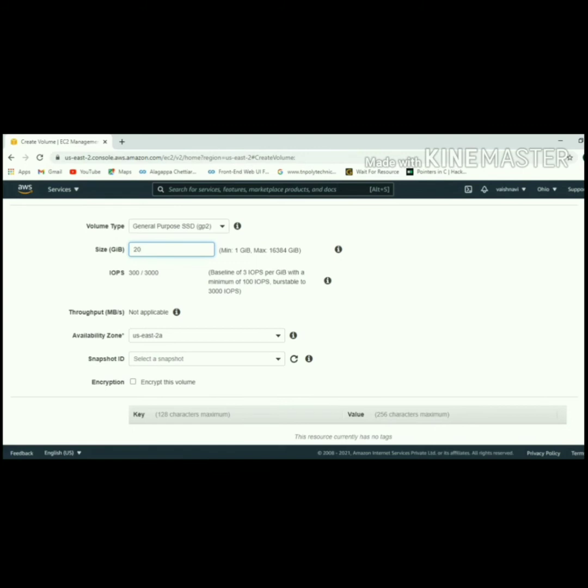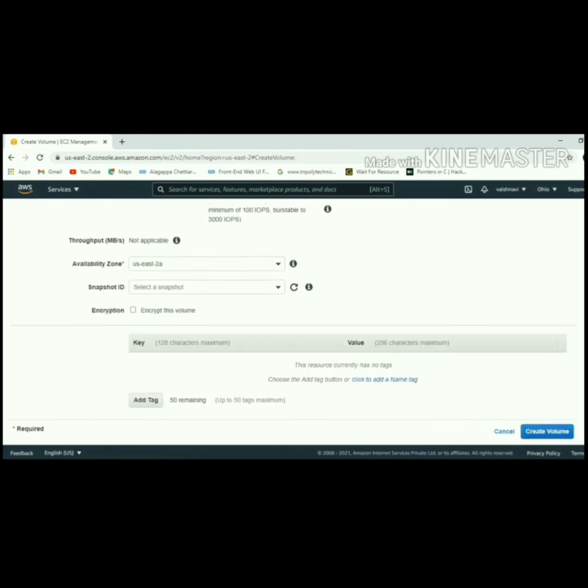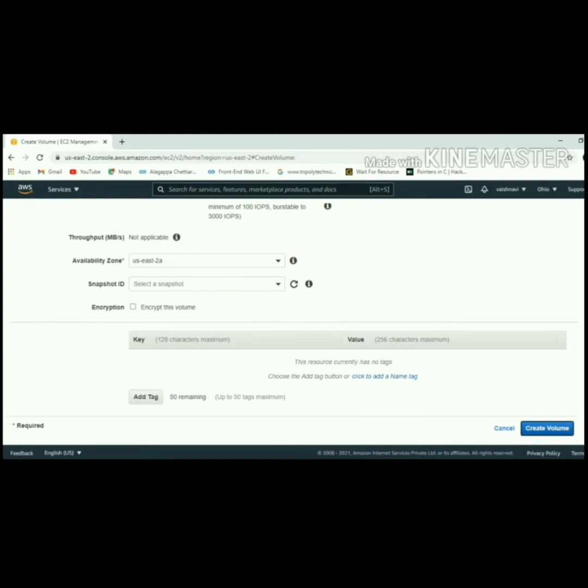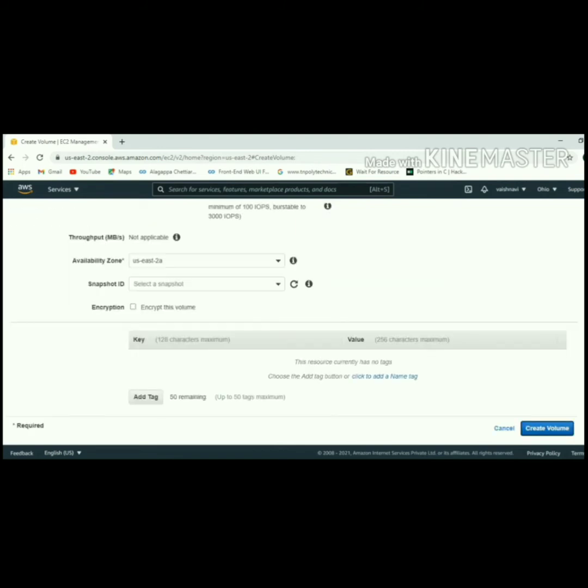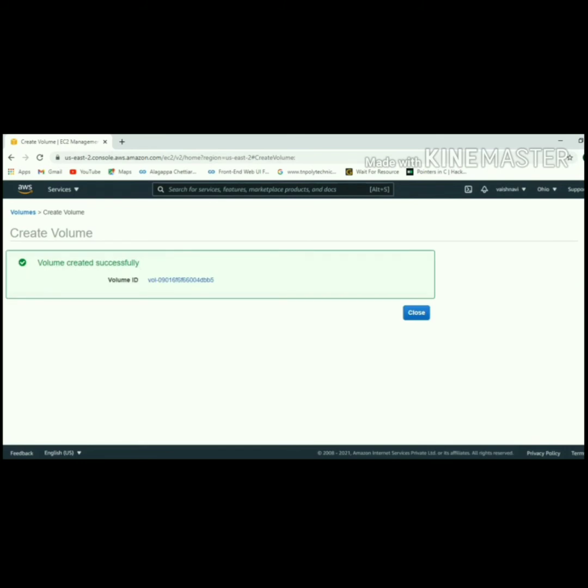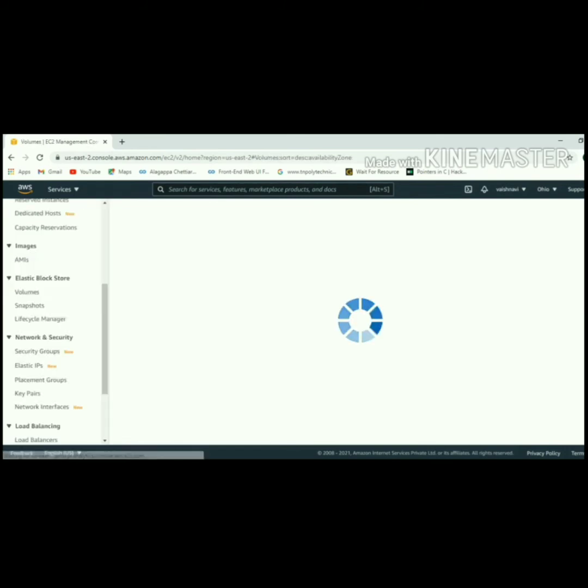After that, it is very important to select the availability zone, because it must be the same as our EC2 instance, otherwise it will show an error. After that, create volume, click close, refresh the page. It was loading.